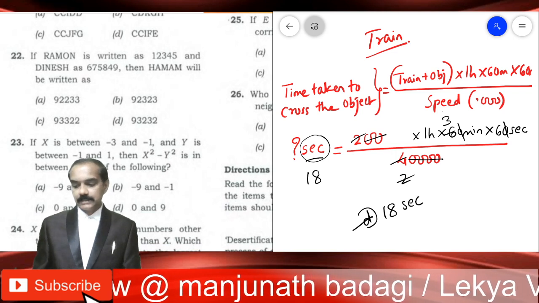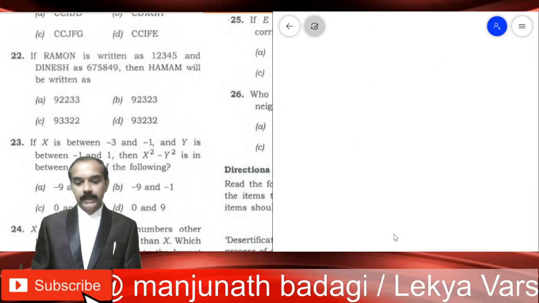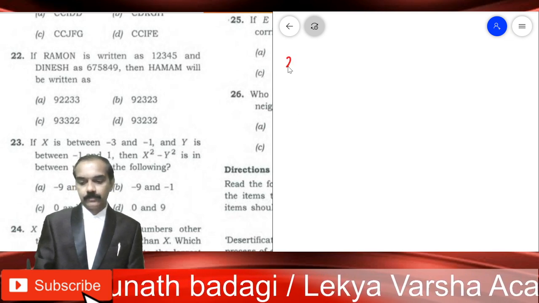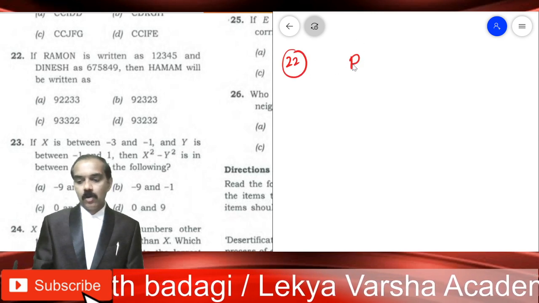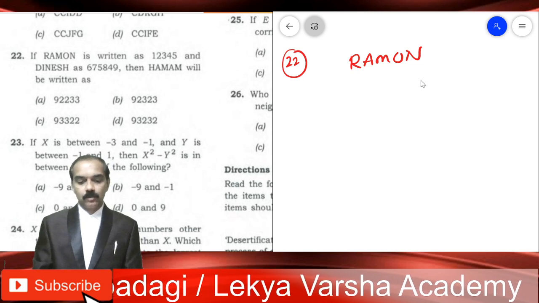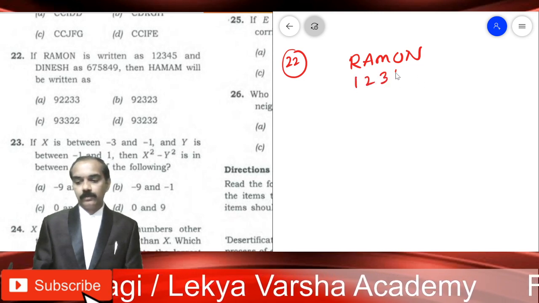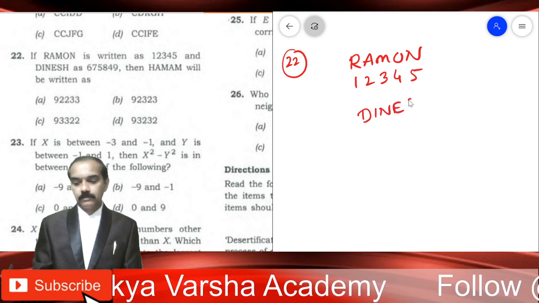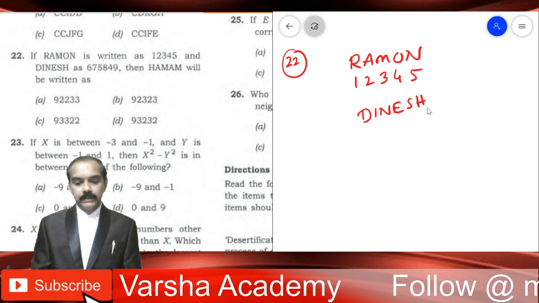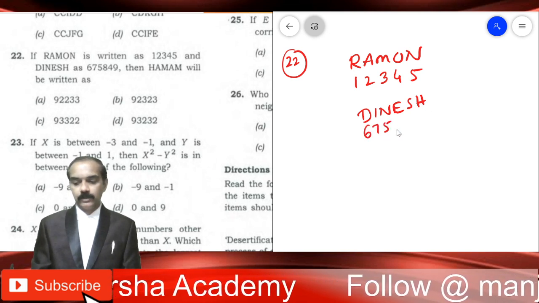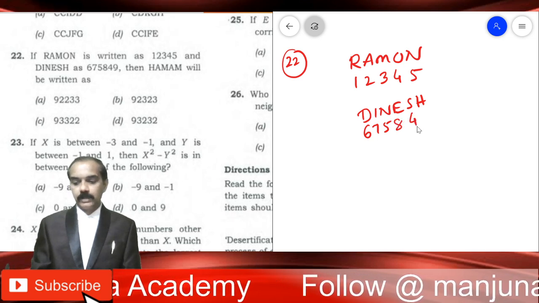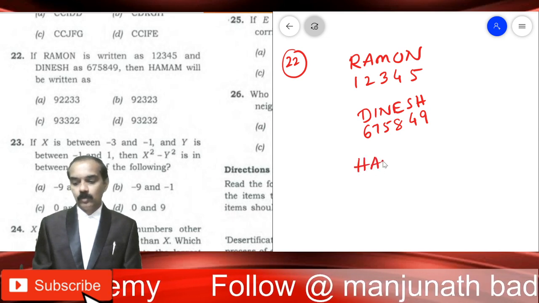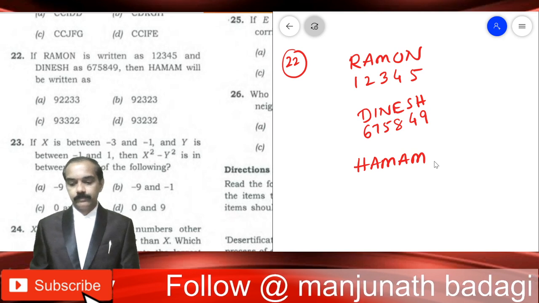Second problem is on coding and decoding. Problem number 22: if Ramon is coded as 1 2 3 4 5, and Dinesh as 675849, then how will Hammam be written? We want the code for Hammam, right?